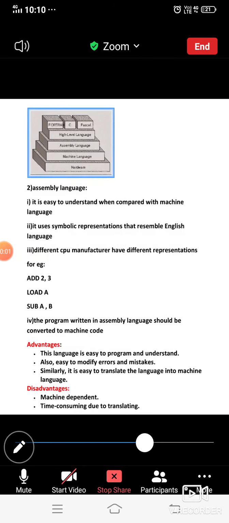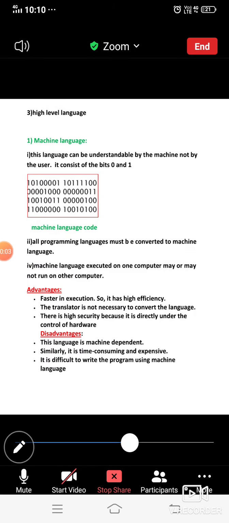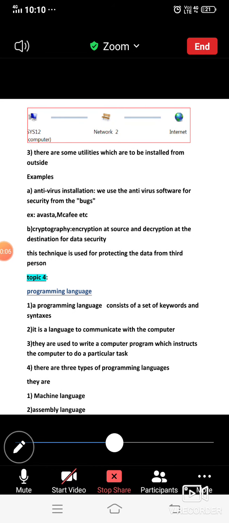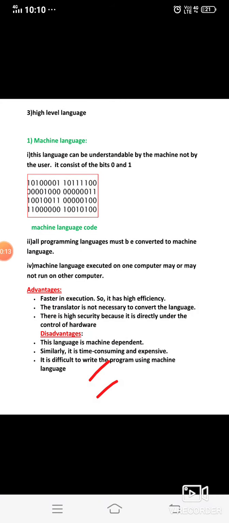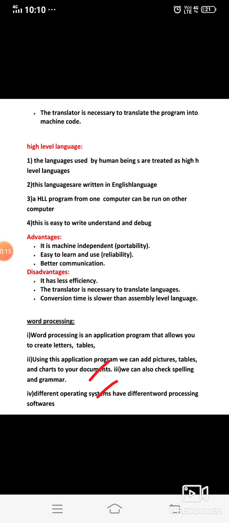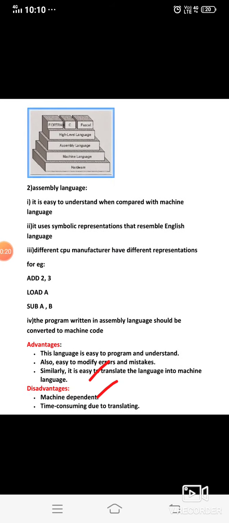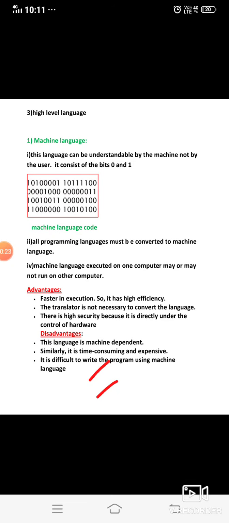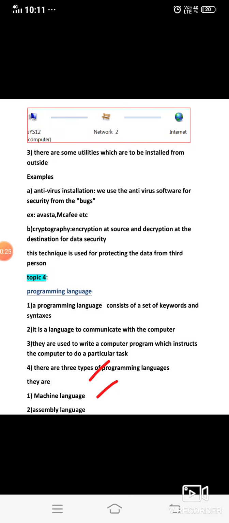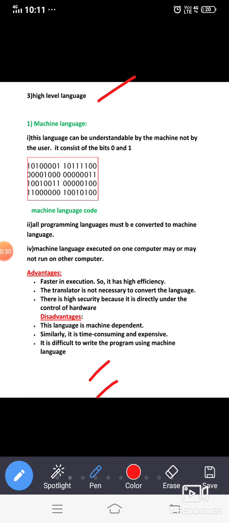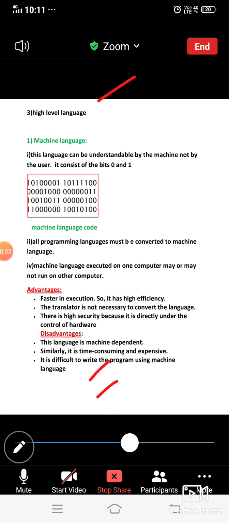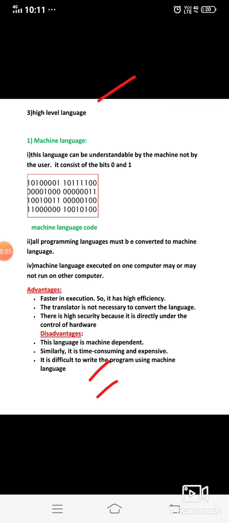So today we will discuss what the different kinds of programming languages are. The first one is machine language, the second one is assembly language, and we also have the high level languages. There are three kinds of languages: the first is machine language, the second is assembly language, and the third is high level languages. Okay, I will give you a brief introduction at first.